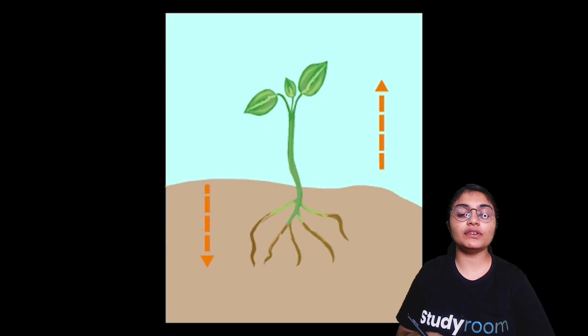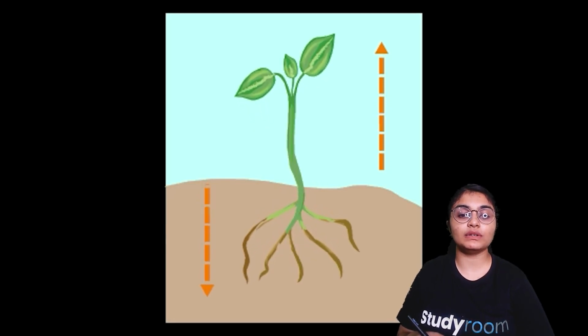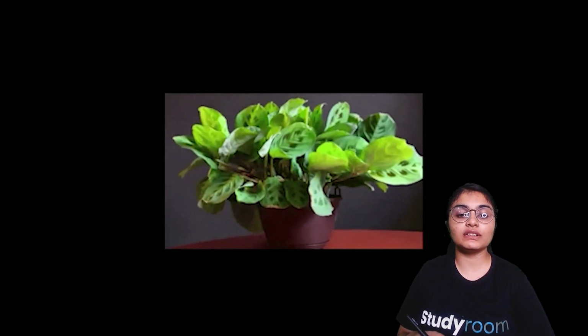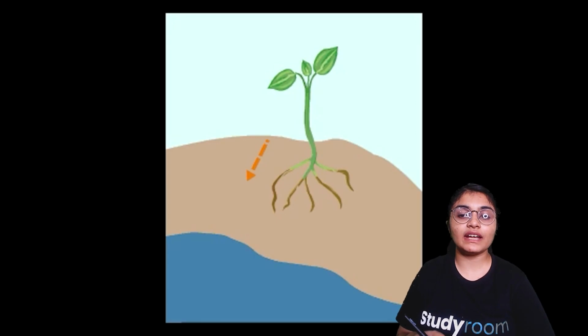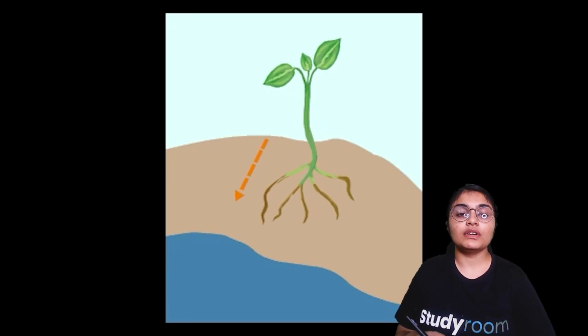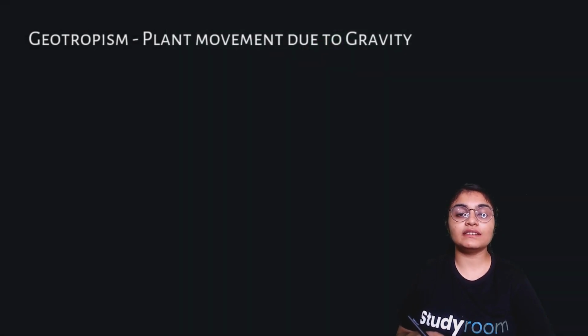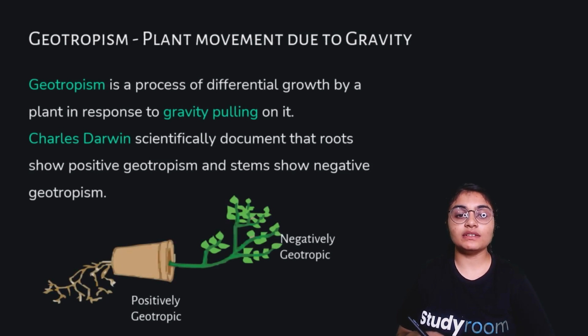Next, you can see that the plant grows in two directions. If it grows in the upward direction, there is growth in the shoot, and if it grows in the downward direction, there is growth in the root. So we'll study the plant movement that is due to gravity, known as geotropism. Geotropism is a process of differential growth by a plant in response to gravity pulling it. Charles Darwin scientifically documented that roots show positive geotropism and stems show negative geotropism.